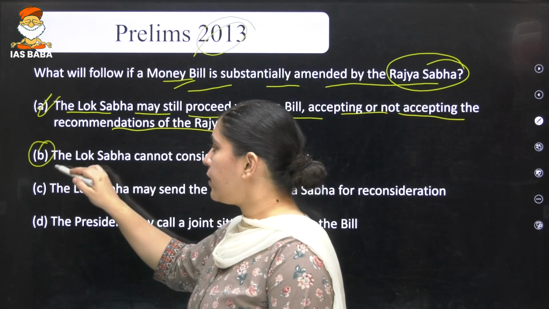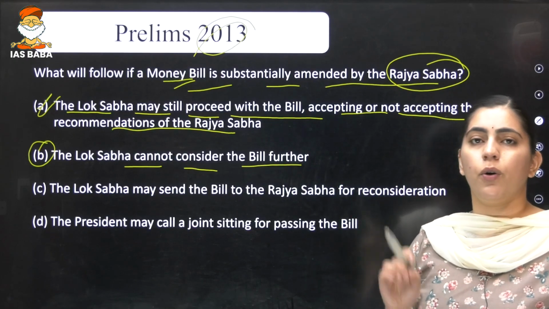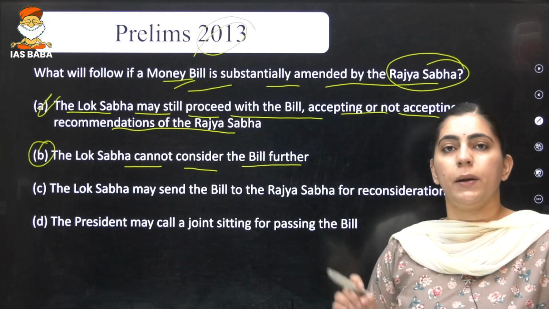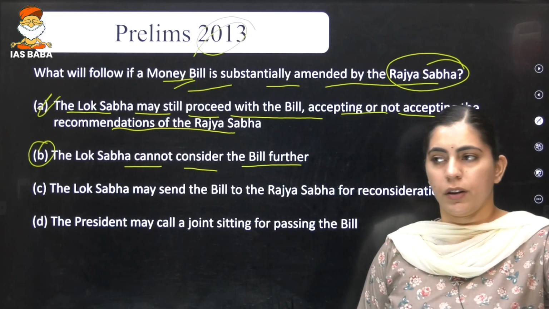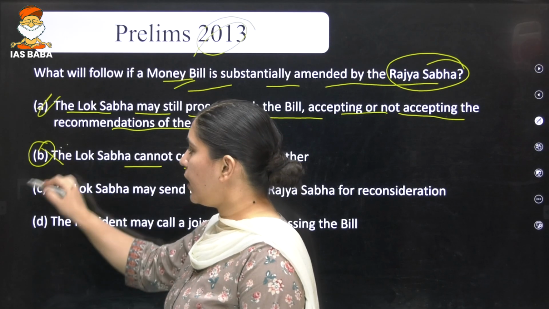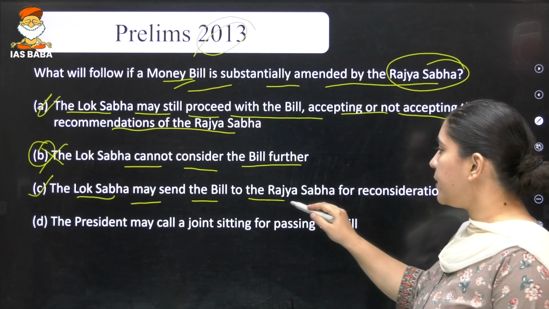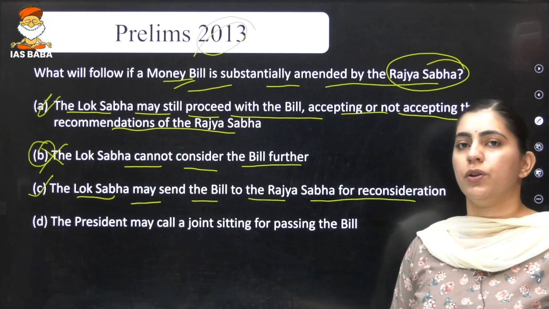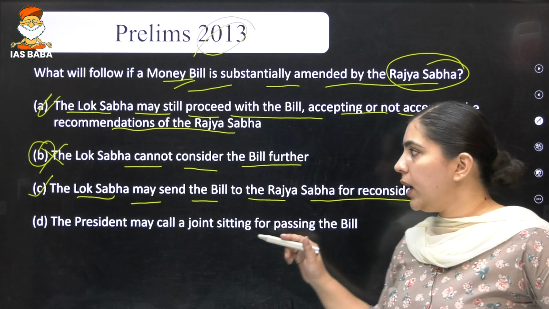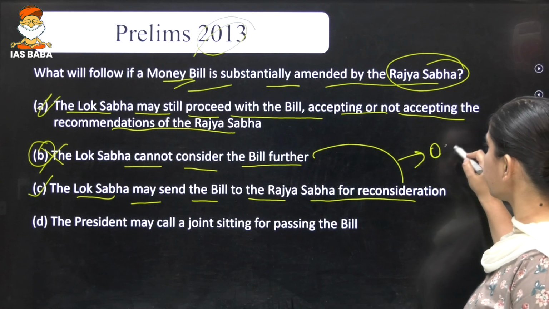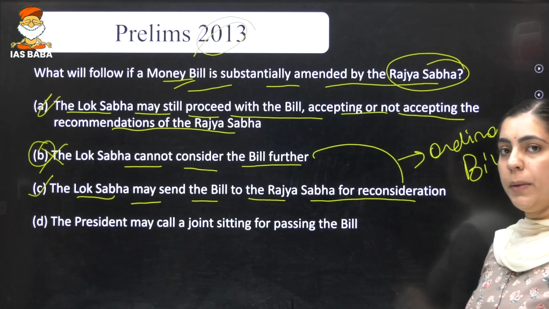Second statement says that Lok Sabha cannot consider the bill further. It is the case of an ordinary bill. If the ordinary bill is rejected by Rajya Sabha, Lok Sabha cannot discuss the bill further. So this particular statement is incorrect. Third statement says that Lok Sabha may send the bill to the Rajya Sabha for reconsideration. Again, this step can be taken by the Lok Sabha in case of an ordinary bill and not in the case of a money bill.